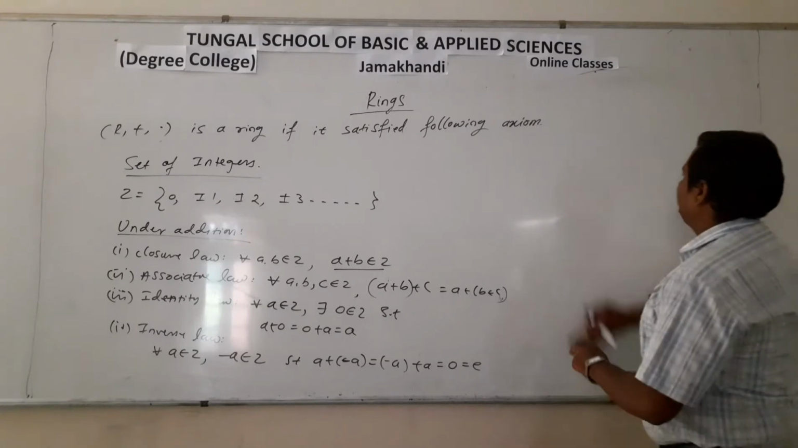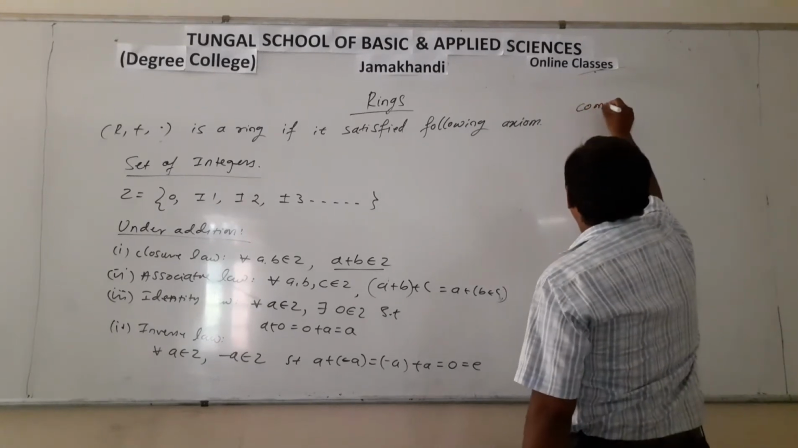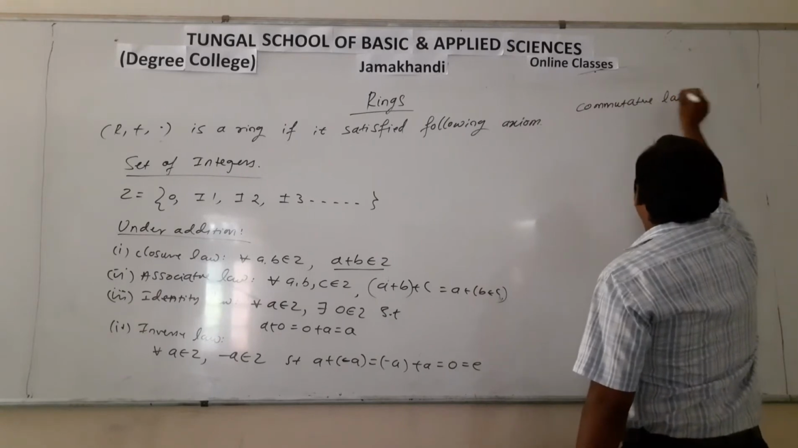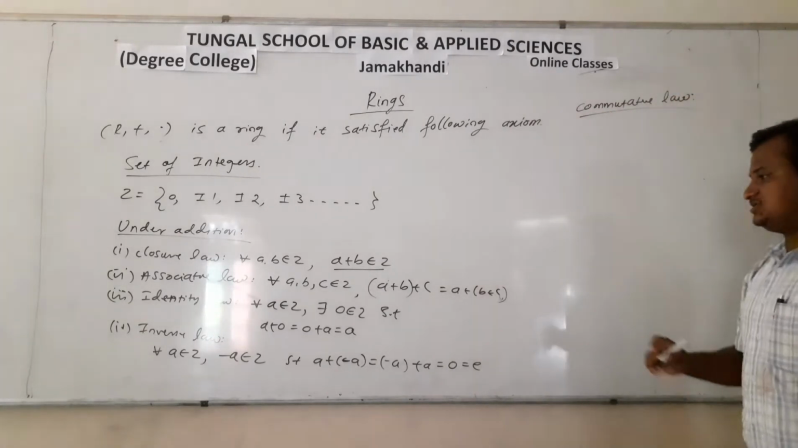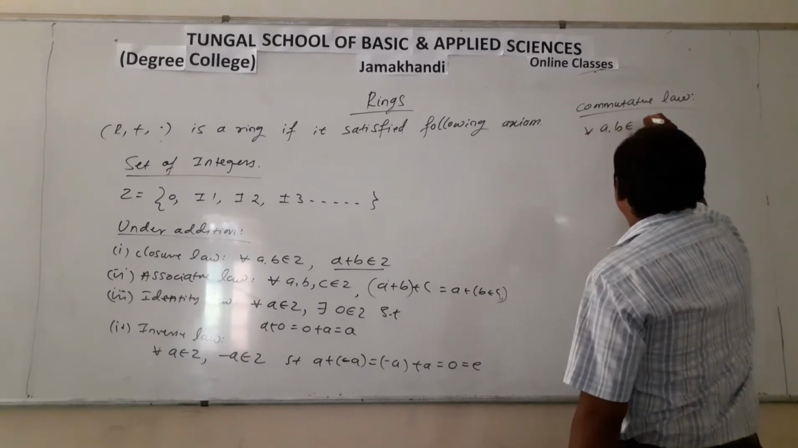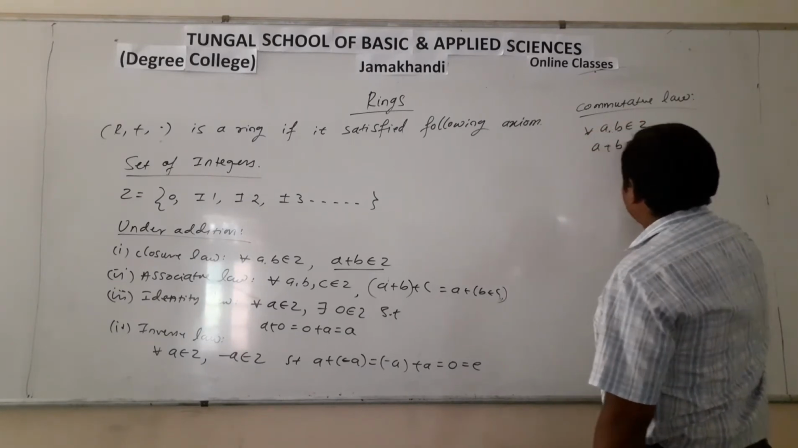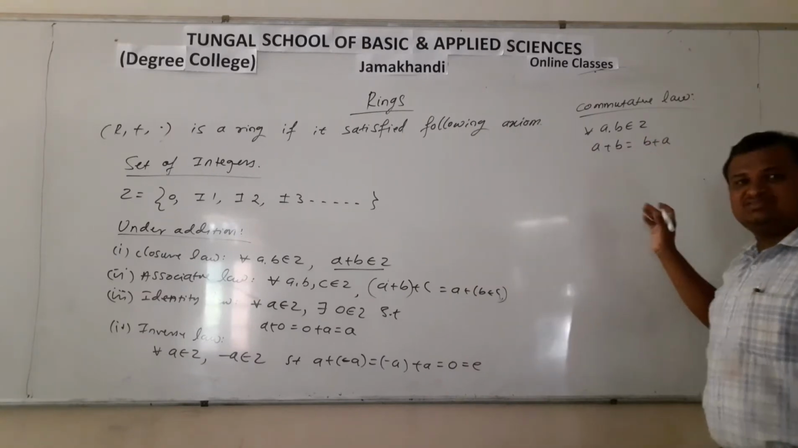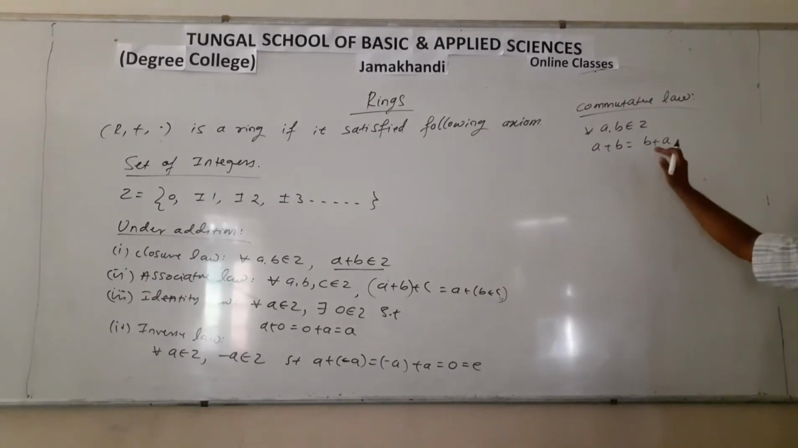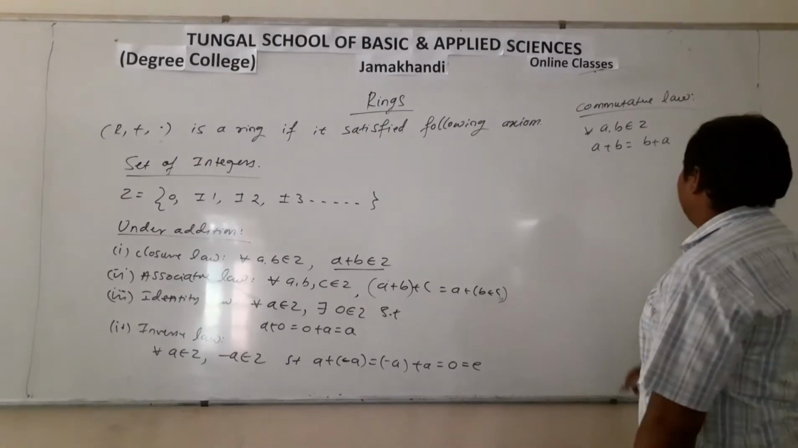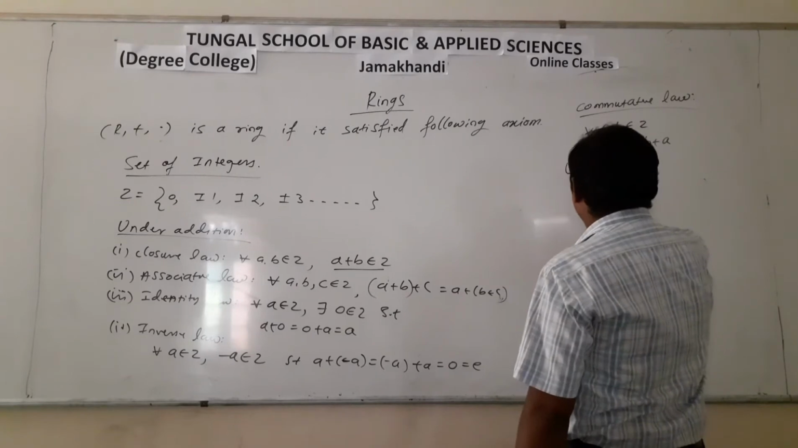And then the commutative law under addition. So here for all A, B belongs to Z, A plus B is equal to B plus A. So this satisfies the commutative law. Then under multiplication.